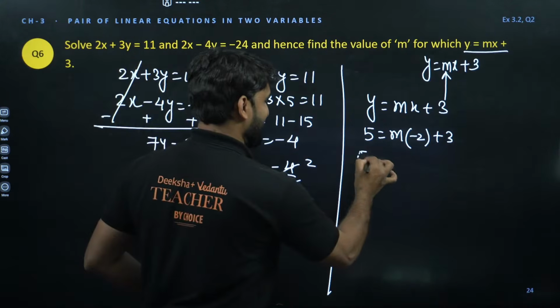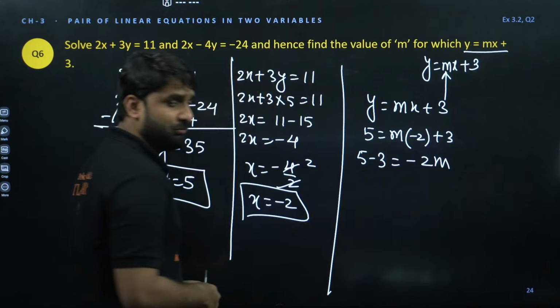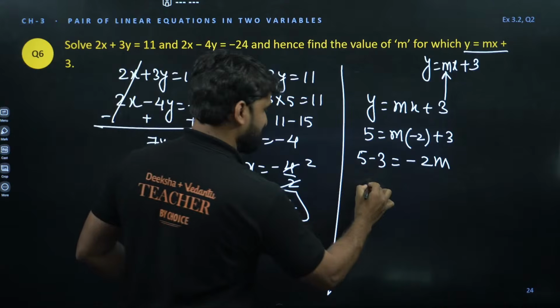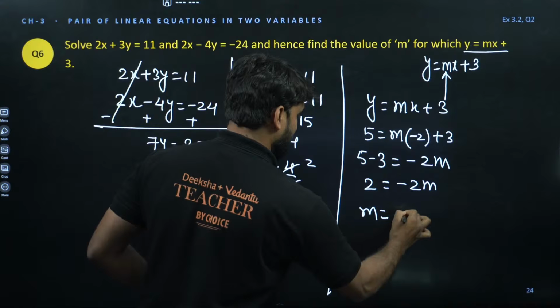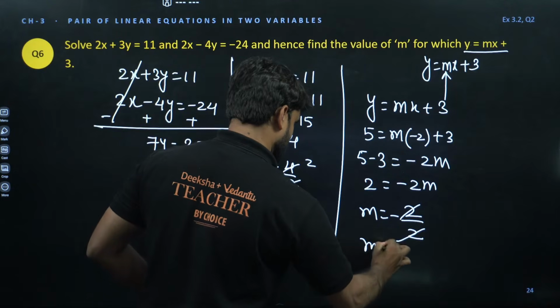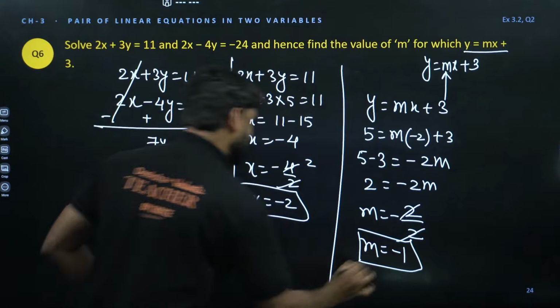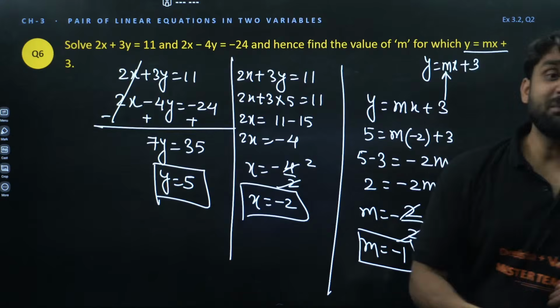So 5 minus 3, and this is minus 2m, because m and 2 both are multiplying. So 5 minus 3 will be 2, and this is minus 2m. So m will be equal to 2 by 2 with a negative sign, cancelled. So m is equal to minus 1. This is the answer. Clear, everyone? M is equal to minus 1.